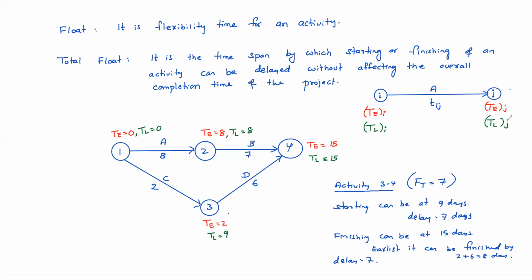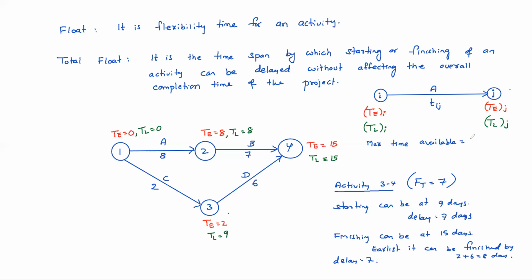How to find total float is very simple. First, what is the maximum time available? You get the maximum time when you start the activity as early as possible and finish it as late as possible.